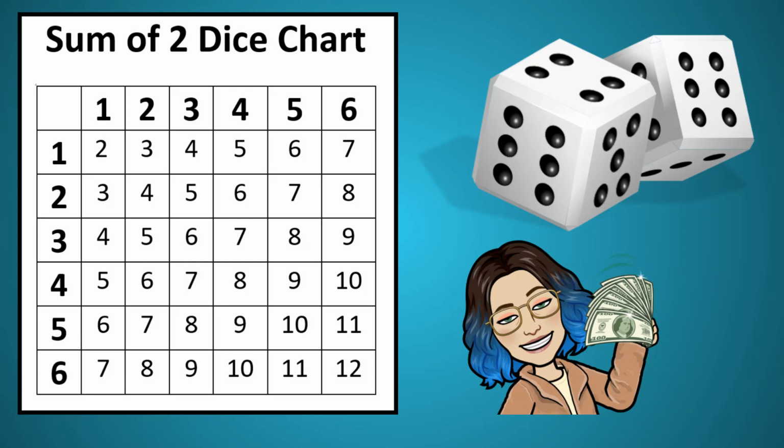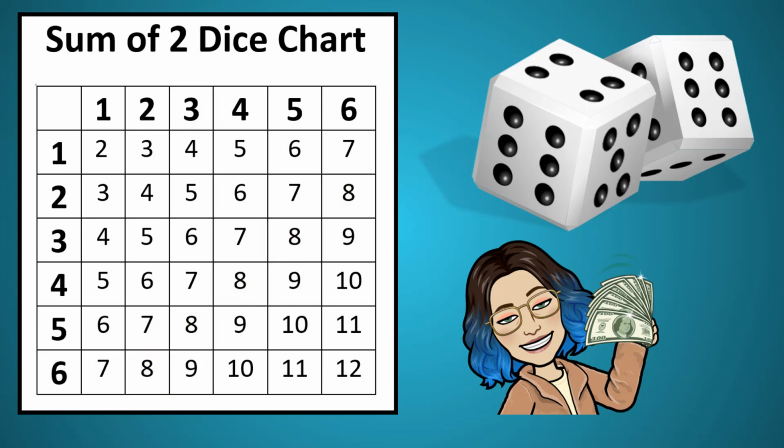If I roll 2 dice, all possible rolls can be shown in this chart. The amount of times that 8 can be thrown would be if the first die is a 6 and the second is a 2, if the first die rolls a 5 and the second a 3, or if both dice are 4s, or if the first die is a 3 and the second is a 5, or the first die is a 2 and the second is a 6. There are 5 different possibilities for 8 to be thrown. So the number of desired possibilities is 5. 5 times you could get an 8.